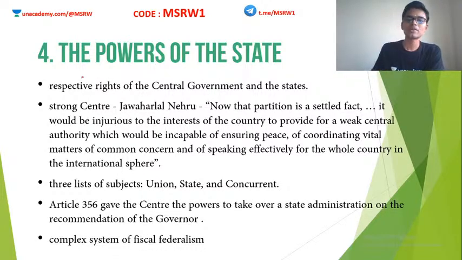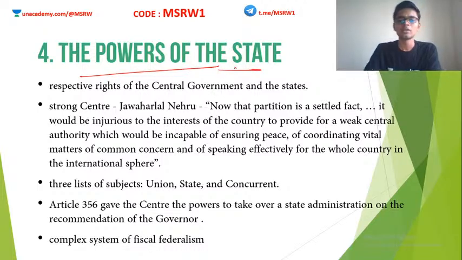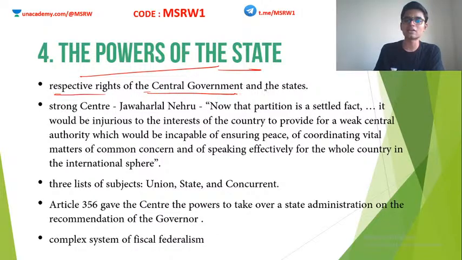Continuing. The powers of the state. This is the next question. We looked into minorities, depressed classes, and separate electorates. Now we are going to look at the powers of the state. This was another issue: how to divide powers between the center and the state. Very important question: the respective rights of the central government and the states.